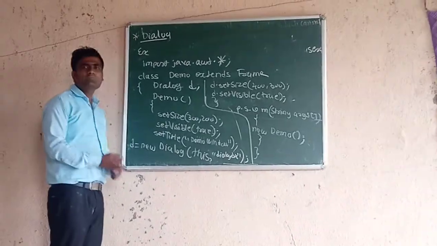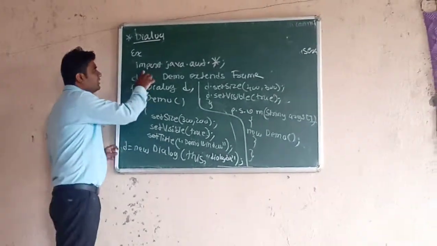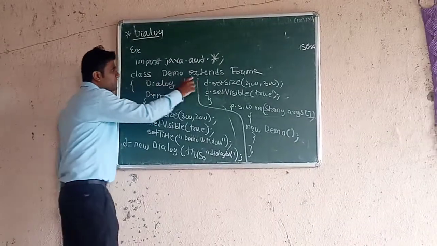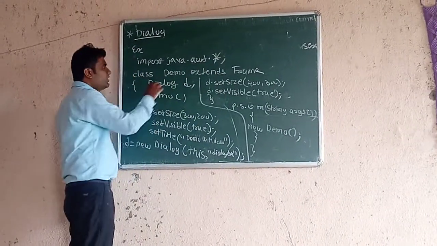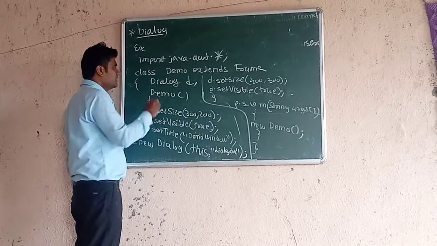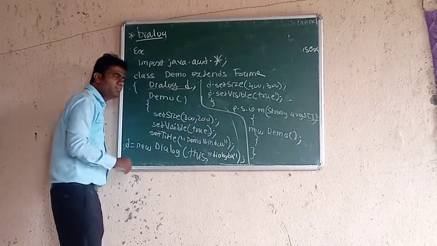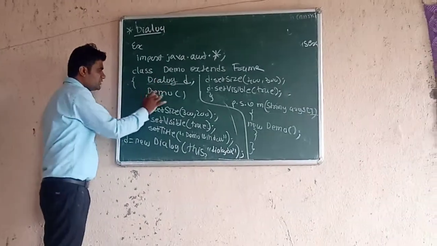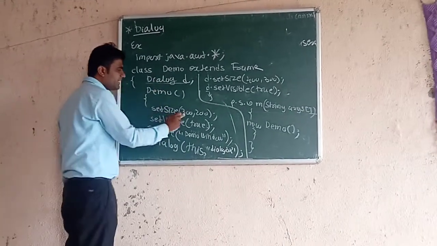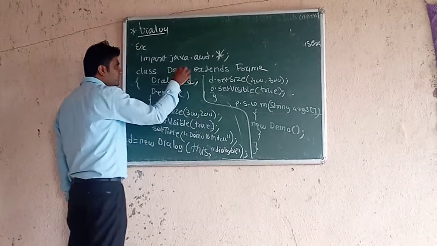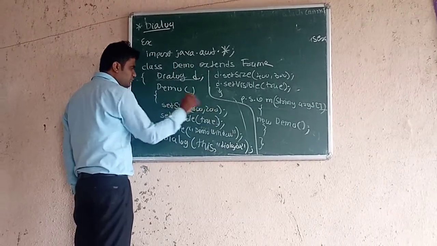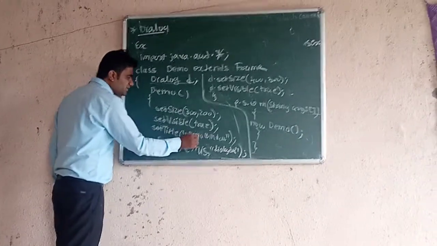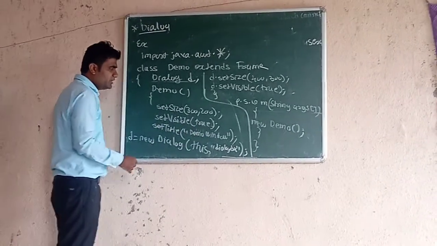Now let us see an example of dialog. We have imported package java.awt because it is present in the AWT package. Now class demo extends frame. We have defined a class which extends the frame class. Inside it we have declared one variable of dialog class, Dialog d. Now in the demo constructor, setSize 300, 200. So we have set the size of the frame to 300 pixels by 200 pixels. Then setVisible to make it visible. Now setTitle, we have set the title for the frame window, the main window, demo window.